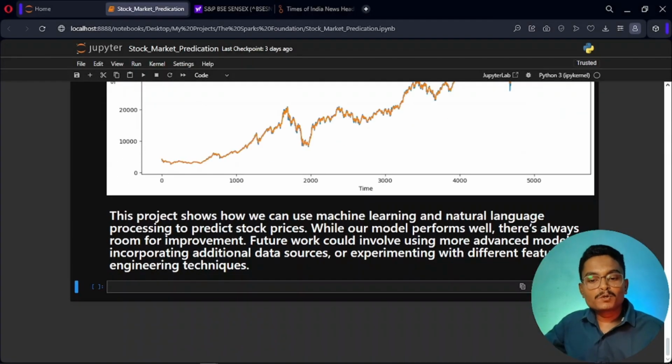Now concluding, this project shows us how we can use machine learning and natural language processing to predict the stock prices. While our model performs well, there is always room for improvement. Future work could involve more advanced models, including additional data sources.